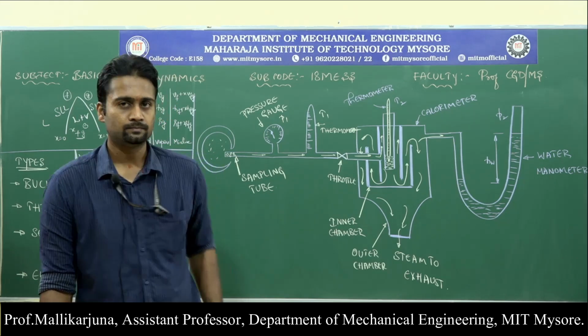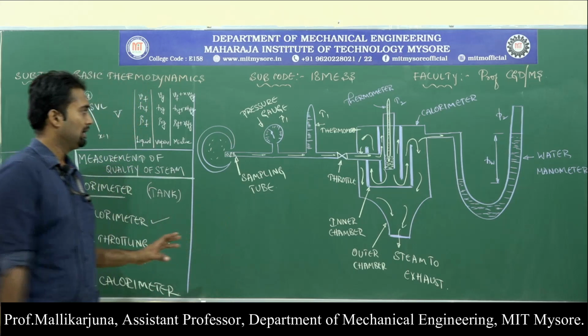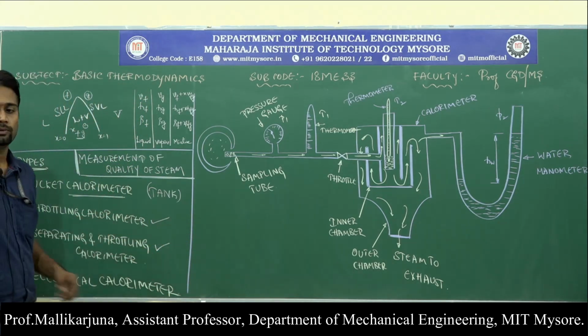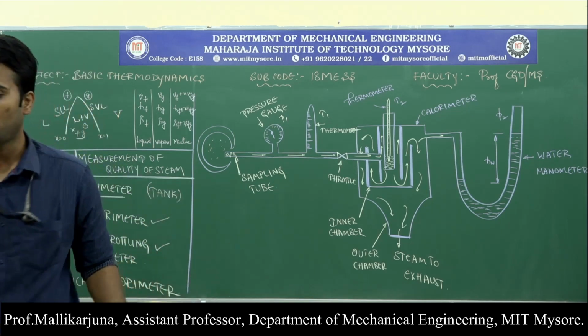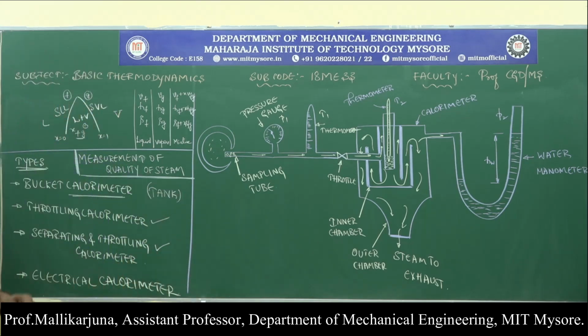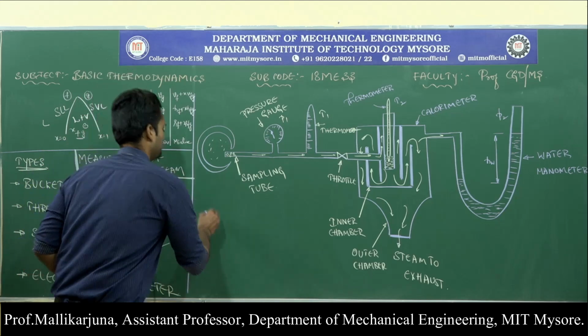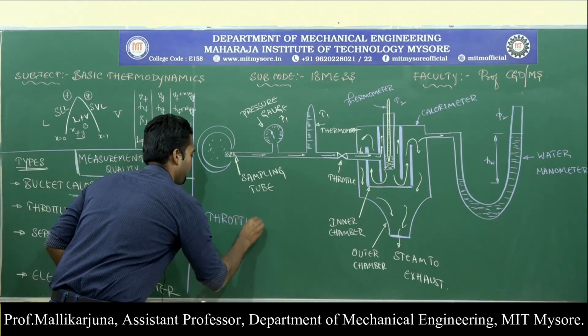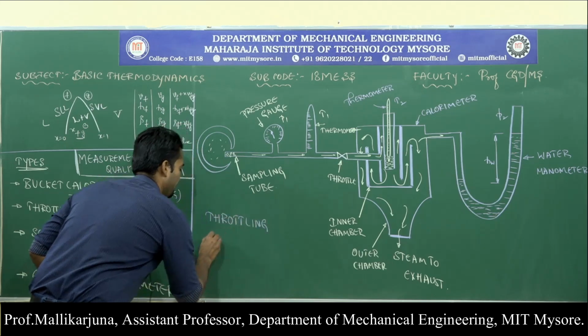So, now I am dealing with the very first one, which is the throttling calorimeter. The heading to this diagram is throttling calorimeter.